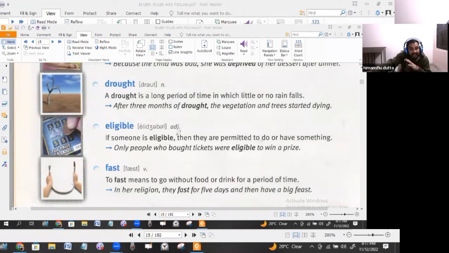So at any age, if you really want to join the Indian Army, it is not possible. Any sort of army, if you really want to join, then I don't think that it is possible. So there is a particular eligible age for that, and there is an eligibility criteria for joining any defense forces. If someone is eligible, then they are permitted to do or have something. That means somebody is eligible and has